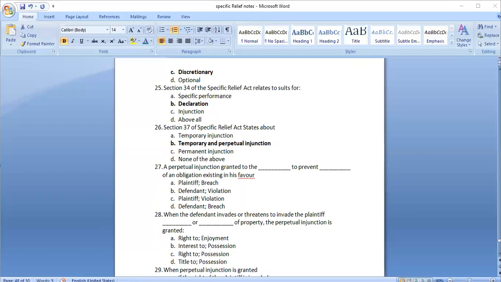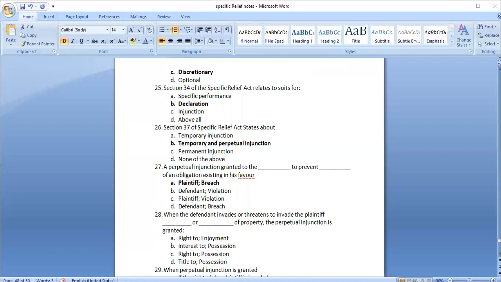A. Yeah, plaintiff and bridge. It is section 30. Right to enjoyment.